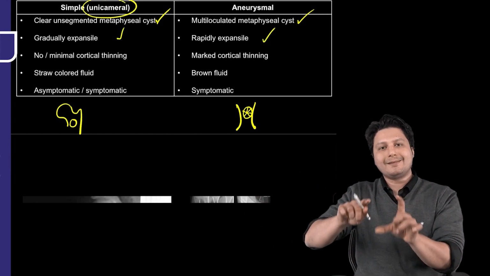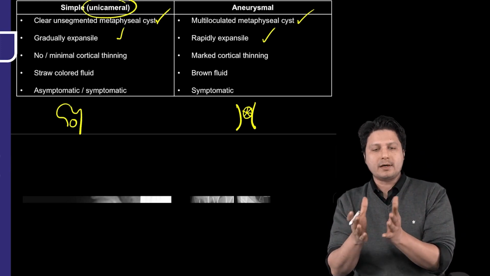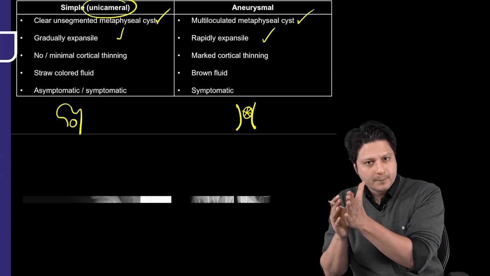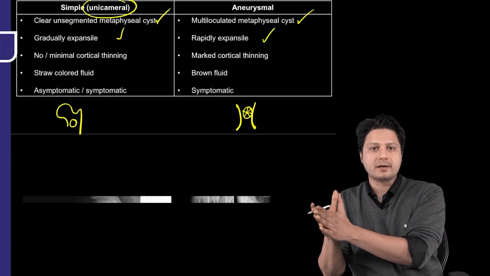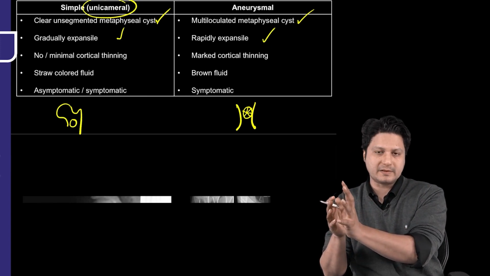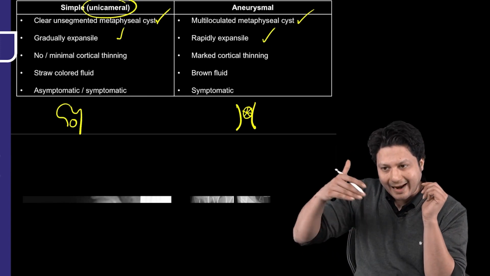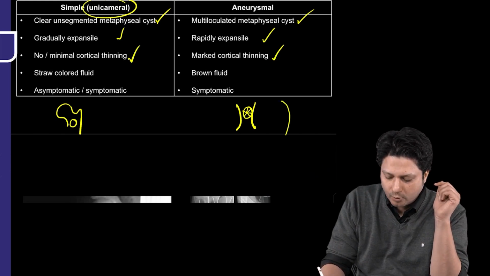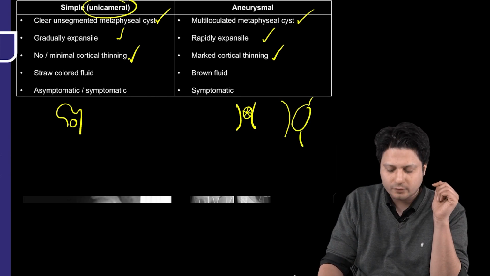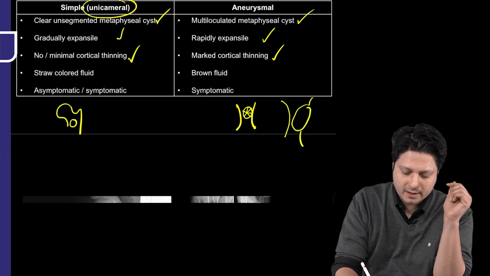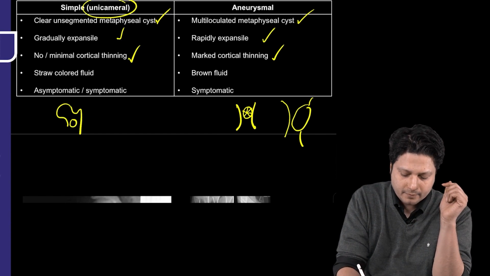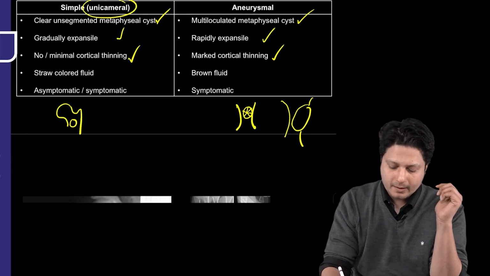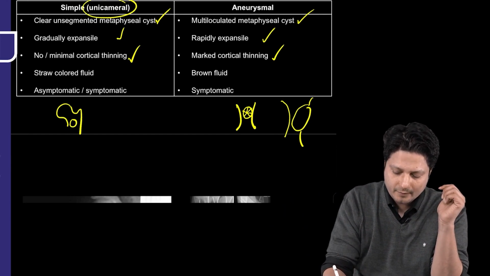As far as cortical thinning is concerned, just try to understand that if the cyst is gradually expanding, then the cortical thinning will be a relatively late feature. While in case of a rapidly expansile kind of tumor, it will lead to adjacent cortical thinning, and that is the reason why aneurysmal bone cysts usually are eccentric, while simple bone cysts are usually centric, because they remain within the confines of the bone for a long duration of time, but aneurysmal bone cysts are eccentric.